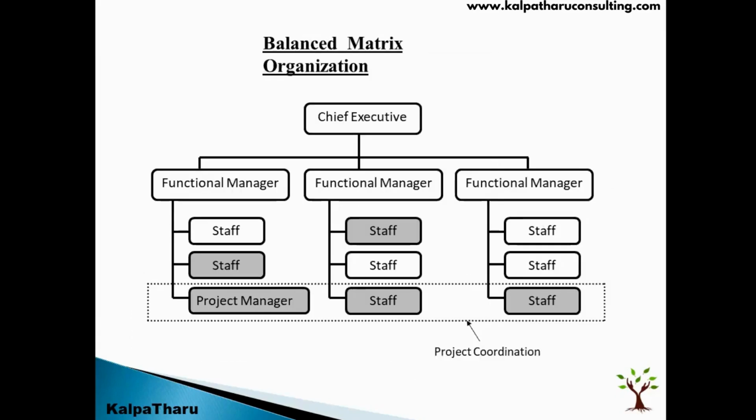So when we are talking about balanced matrix, again, if you look at the structure, it is similar to the functional organization where the functional managers are there and the functional managers have their own team. And here, if you see, one of the staff will be assigned as a project lead or a project manager who will exclusively take care of projects.